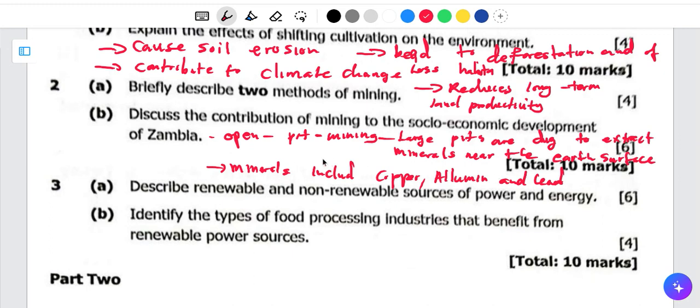Now what about underground mining? Let me just write it here.